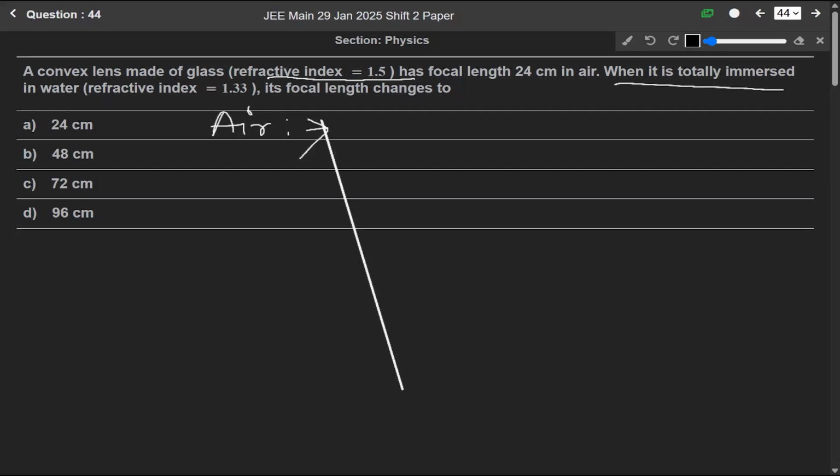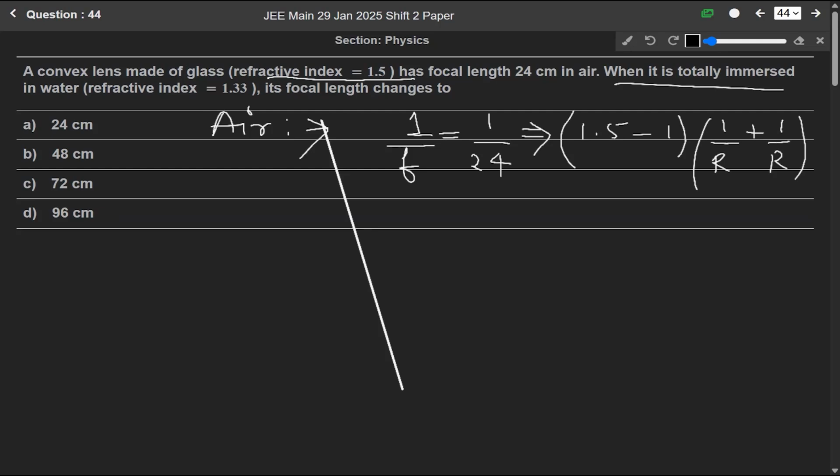So for air case, 1 over f will be equals to 1 over 24. Okay, it will be equals to mu1 means 1.5 minus this 1 into 1 over r plus 1 over r. Why we have written plus here? Because initially here it is minus, and according to sign convention this r is also minus, but minus minus makes it plus.